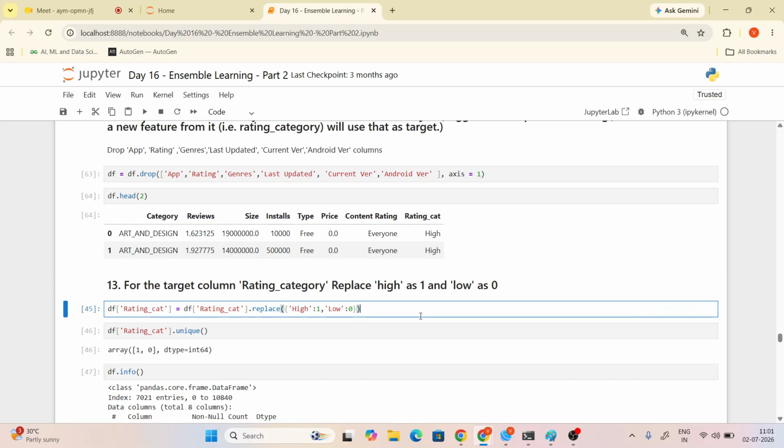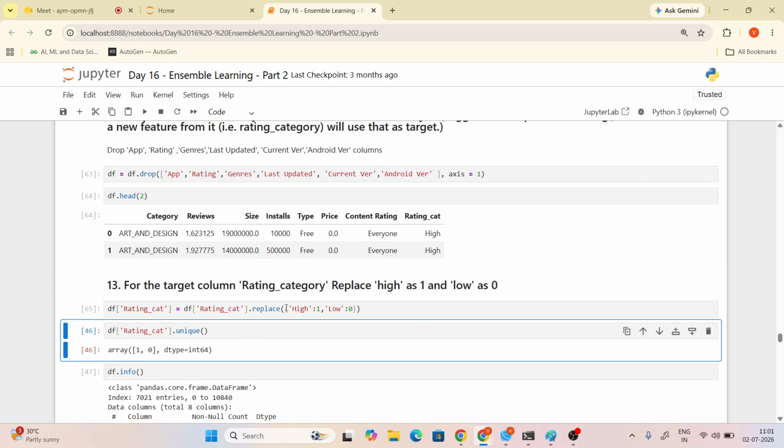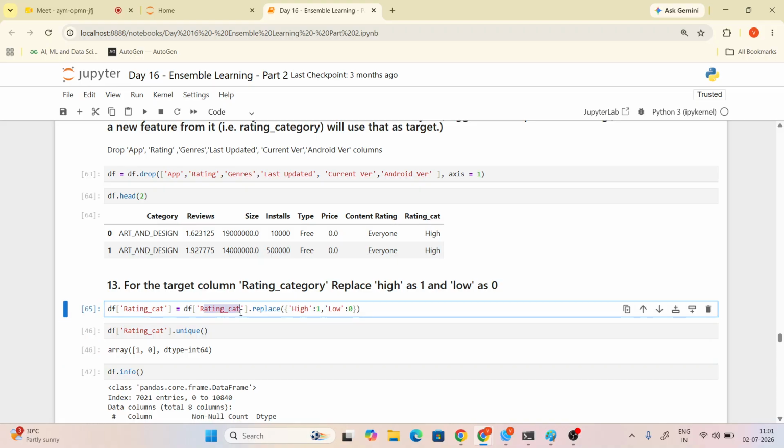Now you are converting high to 1 and low to 0. So in rating, you are replacing what? What are the elements in high? We want to convert them to 1.